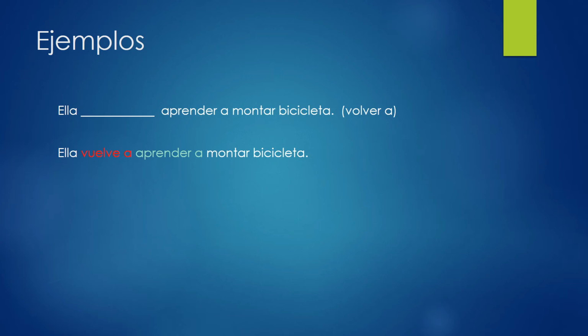Ella vuelve a aprender a montar bicicleta. So we use two of our vocab words in there, volver a and aprender a. So she learned how to ride her bicycle again.